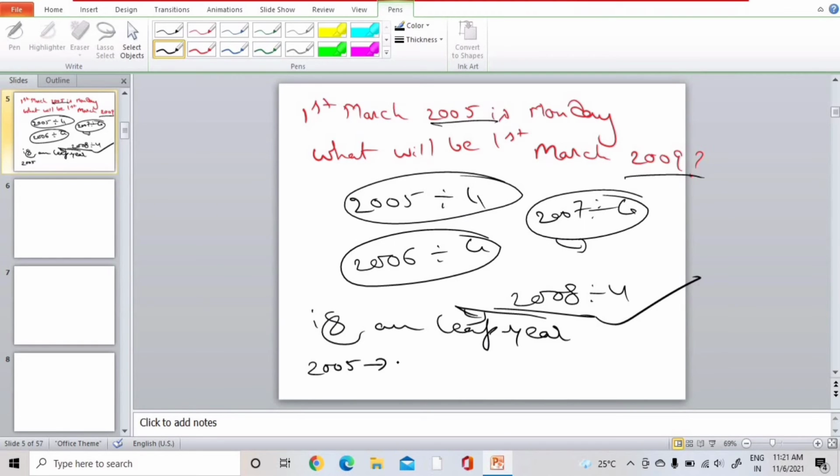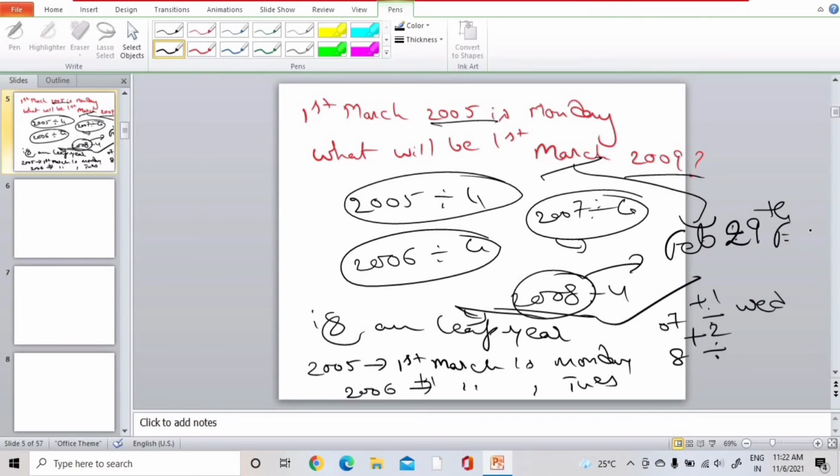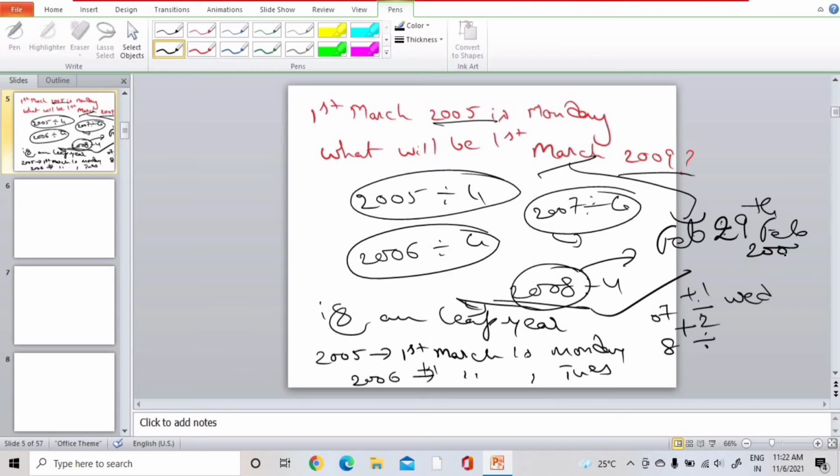2005 1st March is Monday. Then 2006 1st March is Tuesday. We need to add +1. 2007, Wednesday. For 2008 we need to add 2, because 2008 falls under leap year. In February there will be an extra day, that is 29th Feb 2008.